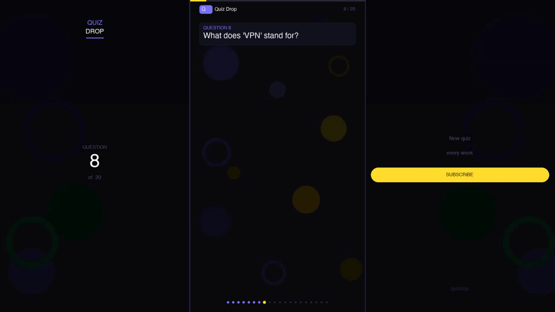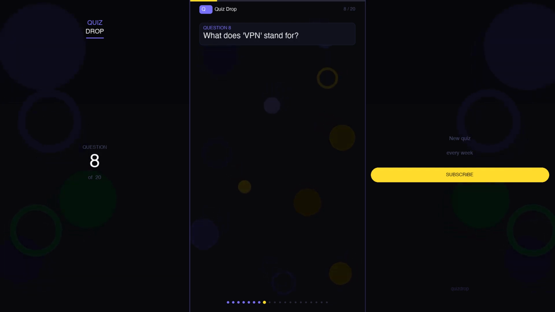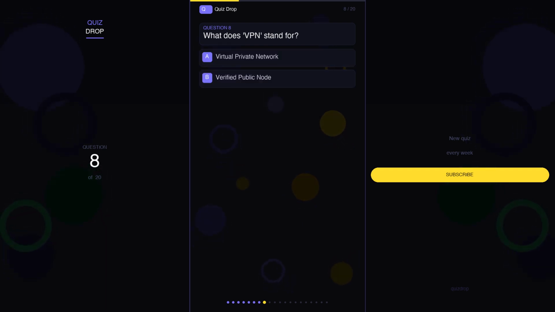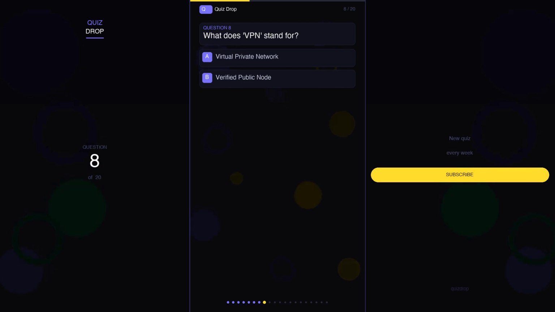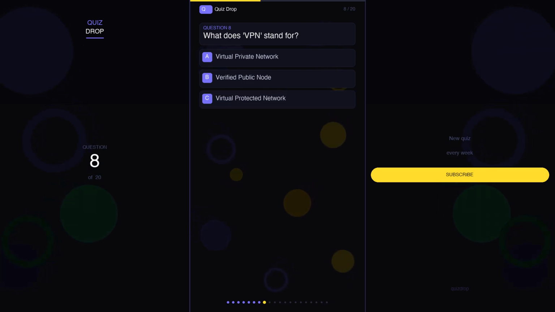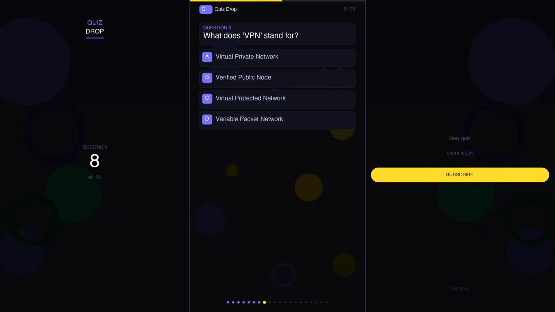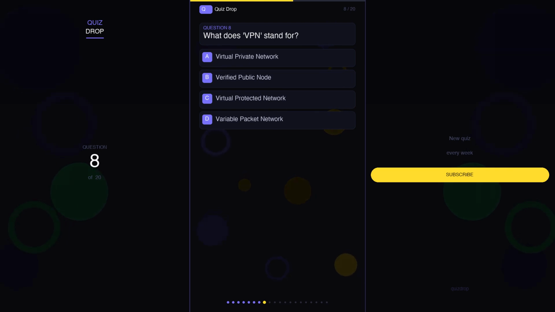Question 8. What does VPN stand for? Your options are A. Virtual Private Network, B. Verified Public Node, C. Virtual Protected Network, D. Variable Packet Network.